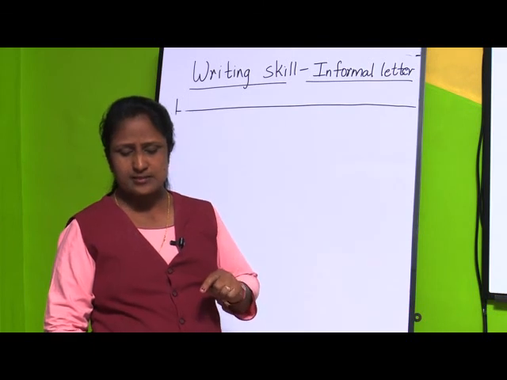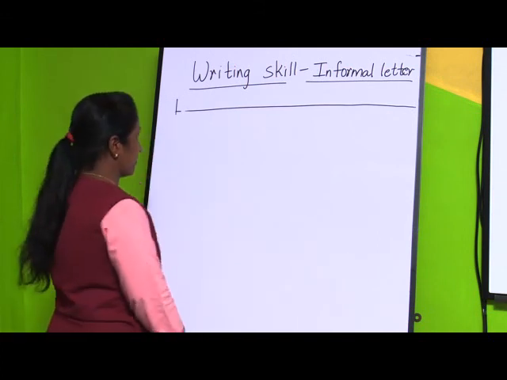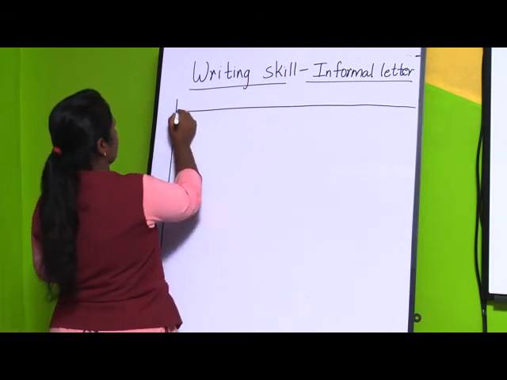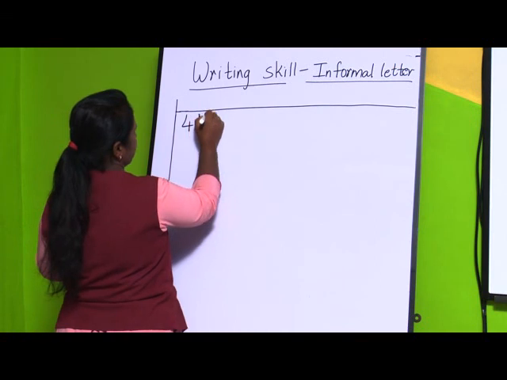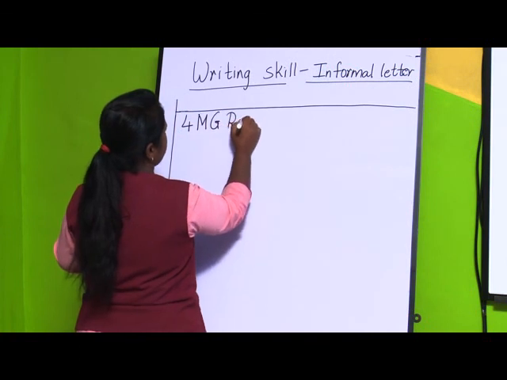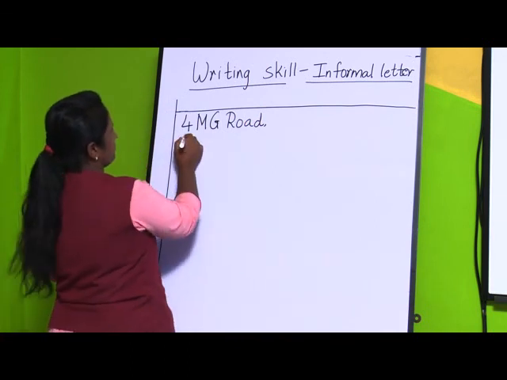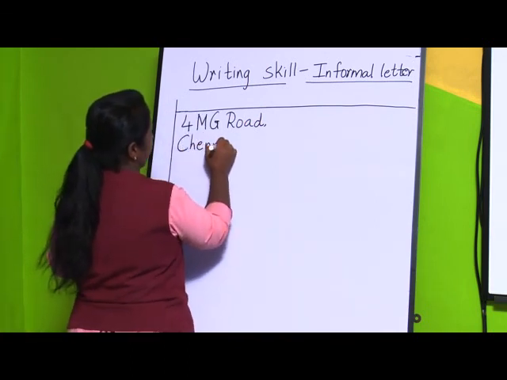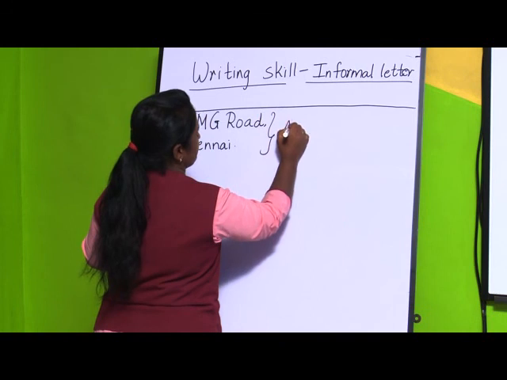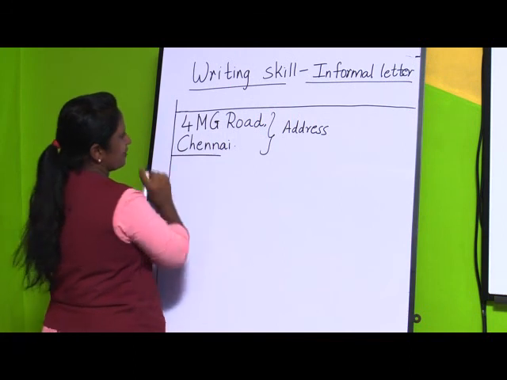Now, what is her address? Suppose now I am writing a letter to my friend. Now, what is my address given here? See, they have given here MG Road, then comma, you can write, and my place is suppose Chennai. Okay. So, this is my address. This is my detail.